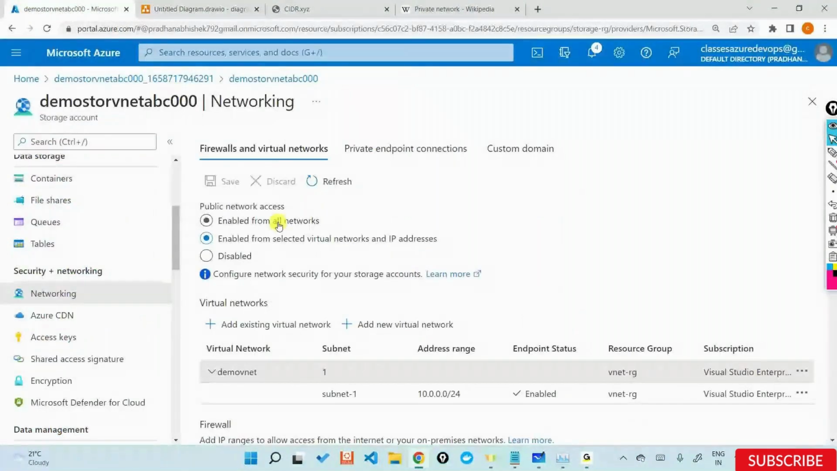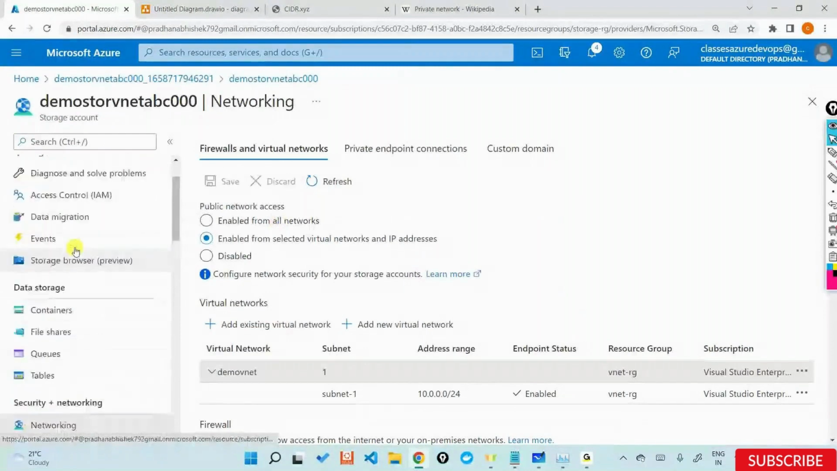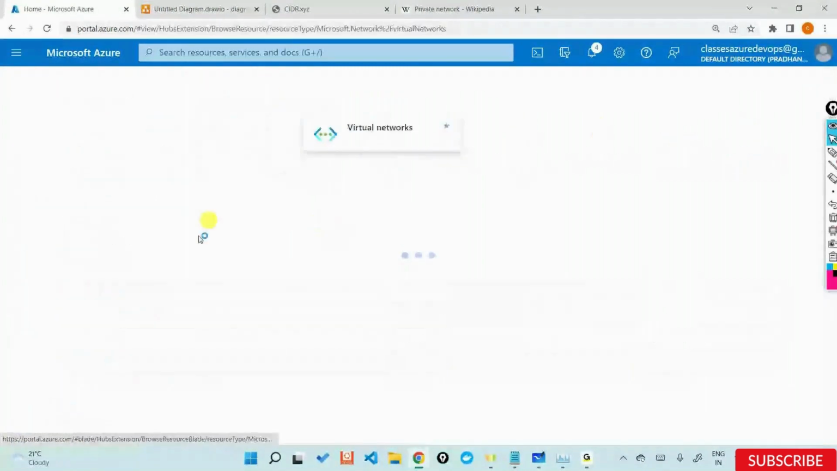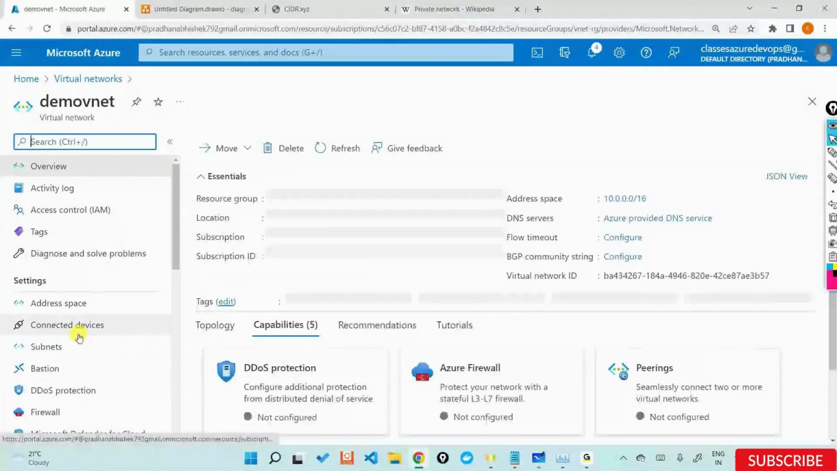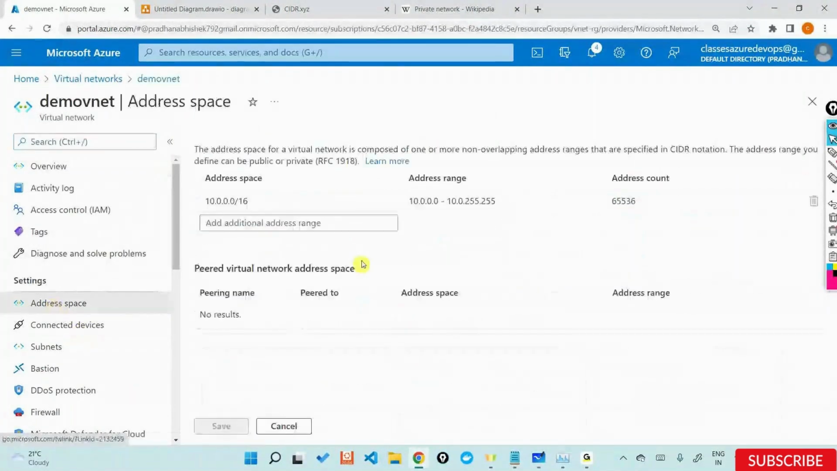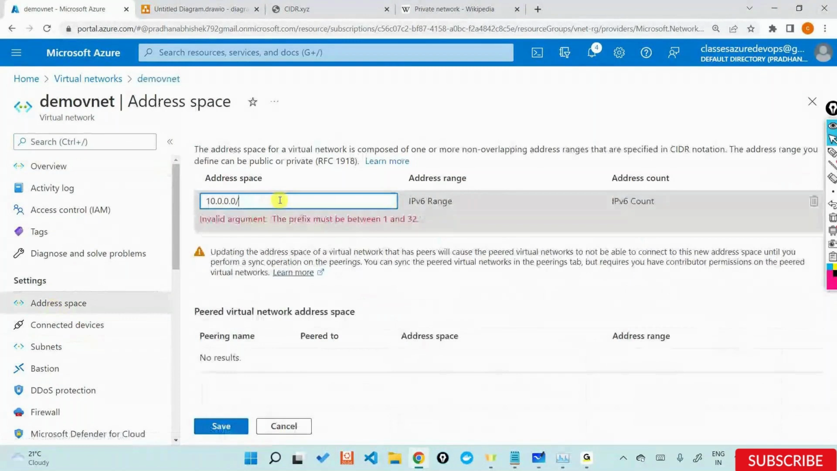If you're going to the virtual network out here, let's go into the virtual network and into the address spaces. If I want to change this right now, I cannot change this because I already have a lot of subnets. I already have created a lot of subnets, integrated a lot of things out here. You cannot change the address space if you already have subnets. You can only change this address space while you are creating that particular virtual network.